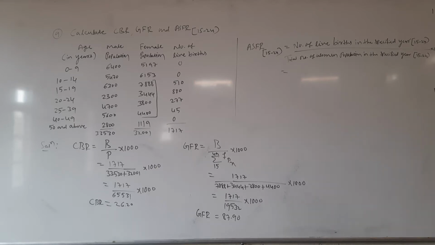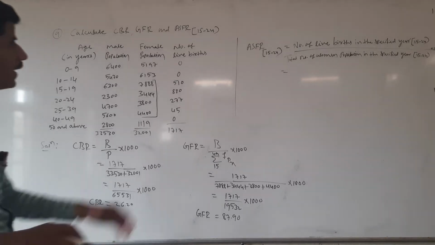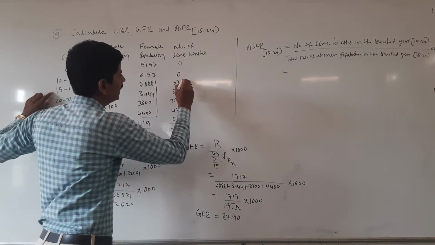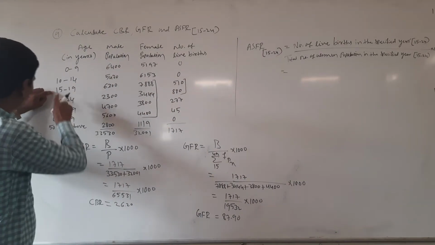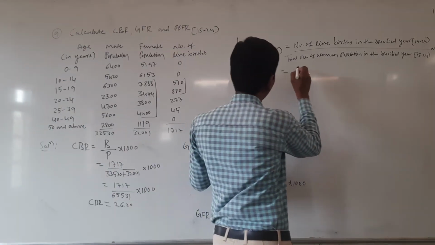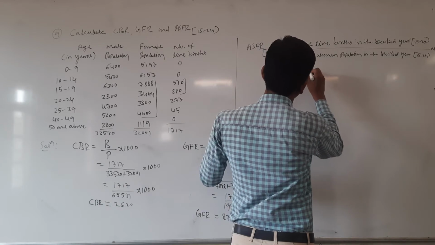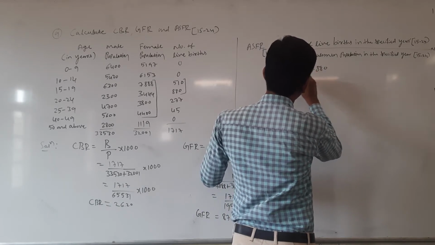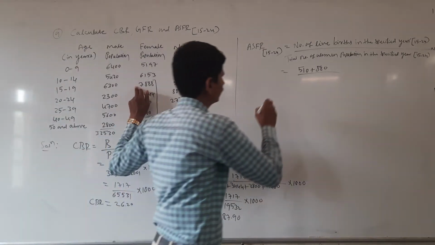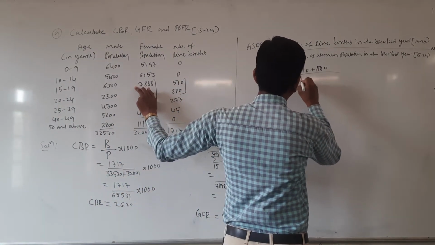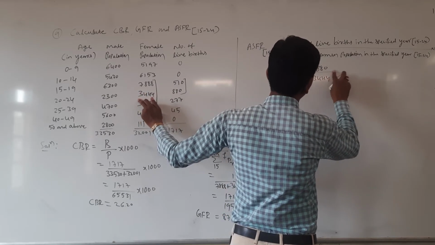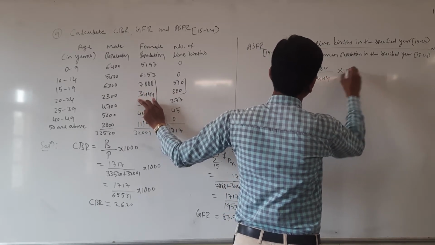The number of live births in the specified age group 15 to 24 means we have to add 15 to 19 plus 20 to 24, that is 510 plus 880, divided by total number of women population, 7888 plus 3444, into 1000.